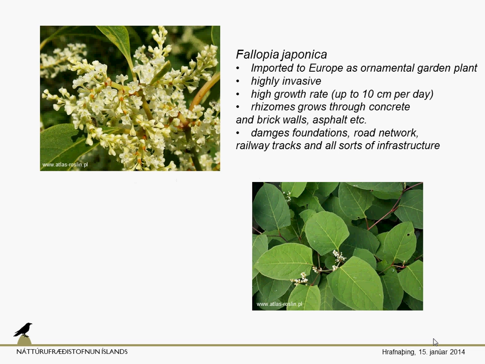A very nice example of an invasive species, not only in the British Isles but also almost all across Europe, is Fallopia japonica. This is called in English the Japanese knotweed. It was imported to Europe in the 19th century as a very peculiar ornamental plant from the Far East.